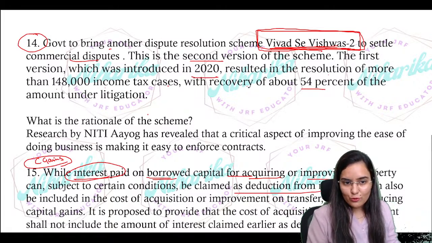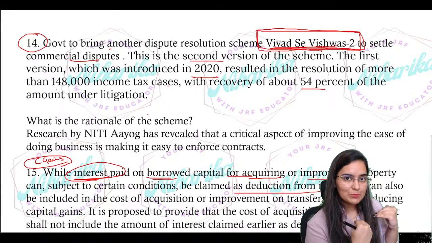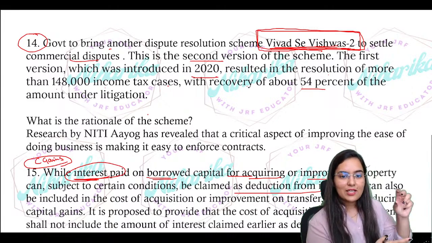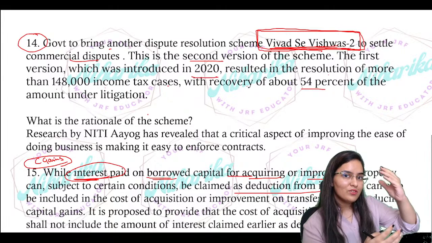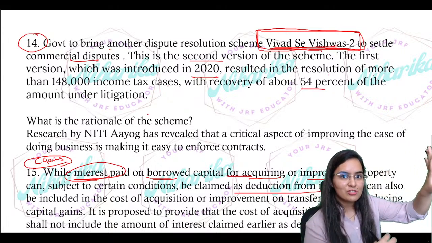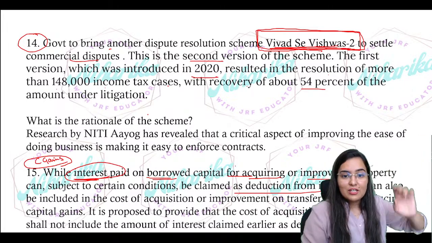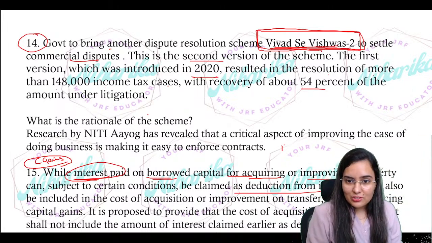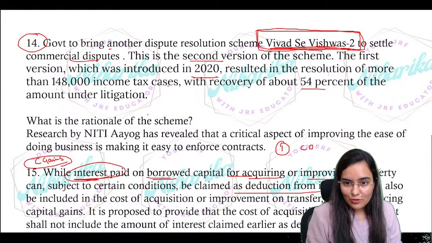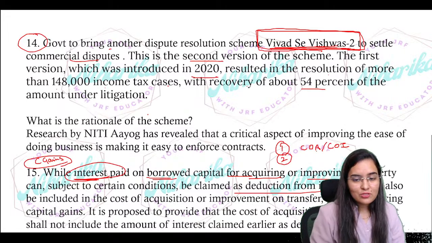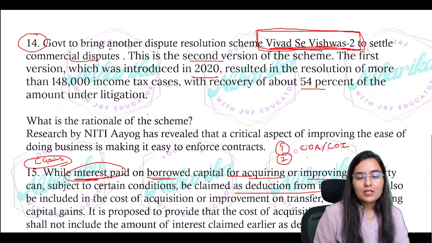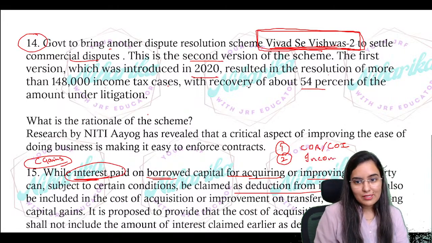You just have to do the theory point कि now जो पहले होता था, that is previously what was happening, the interest paid on borrowed capital we were deducting from the cost of acquisition also, plus we were deducting from our income also, right? First deduction we were getting from cost of acquisition or cost of improvement. Second deduction we were taking from the total income.